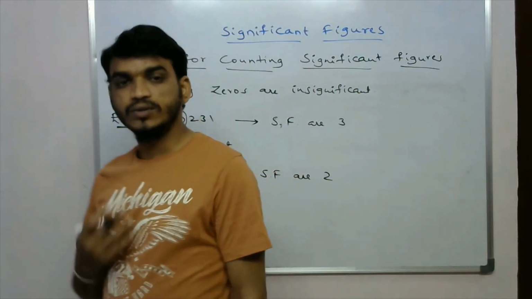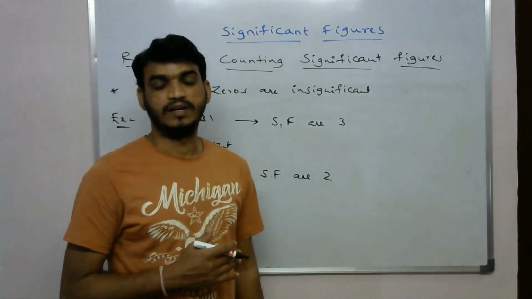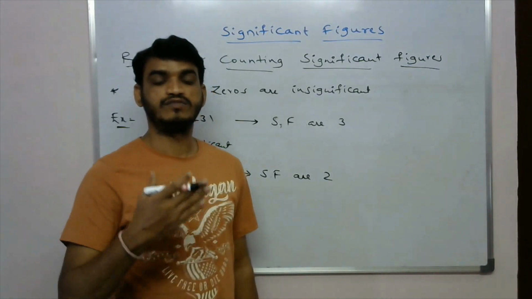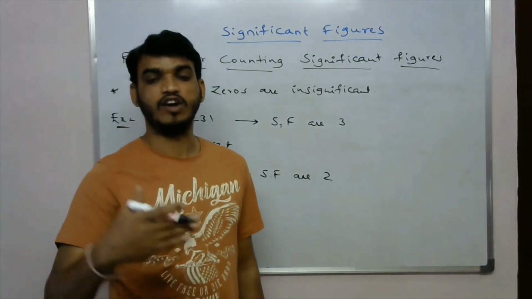And the third rule is about trailing zeros. Trailing means the zeros which come after the number, after the last digit.